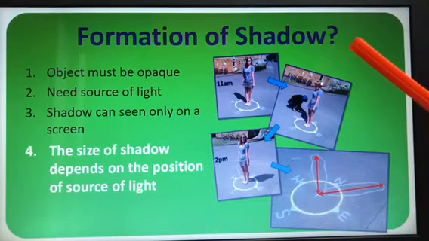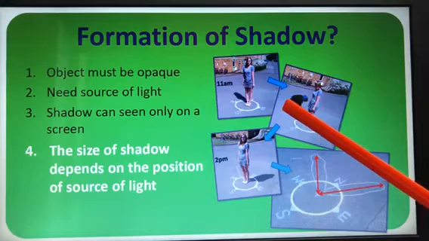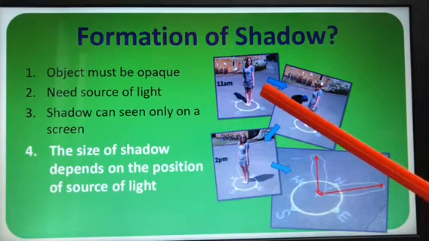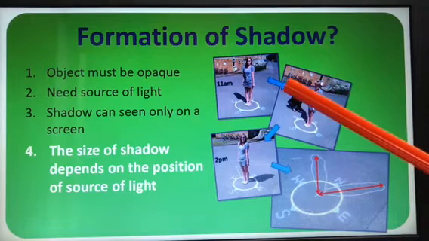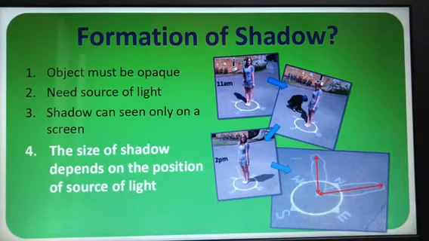So during the day, have you seen here? What time? 11 a.m. How is the shadow? See there, formed. To which side? When you are standing, right side. Isn't it? And when you are at 2 p.m., where the shadow is formed, opposite. So like this you can see how the shadows are formed.